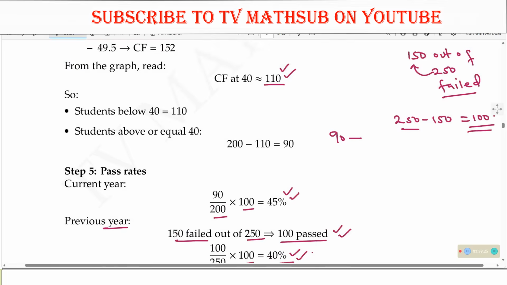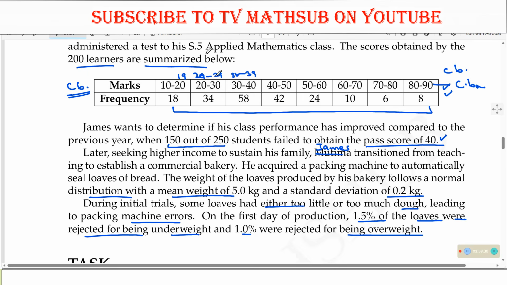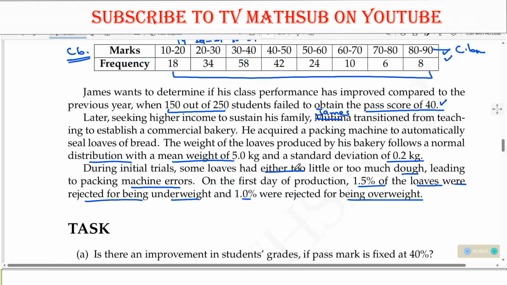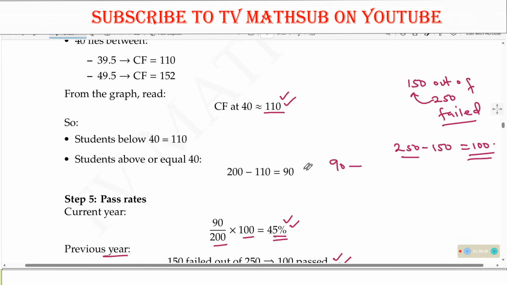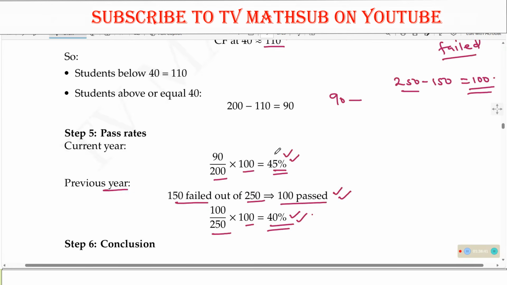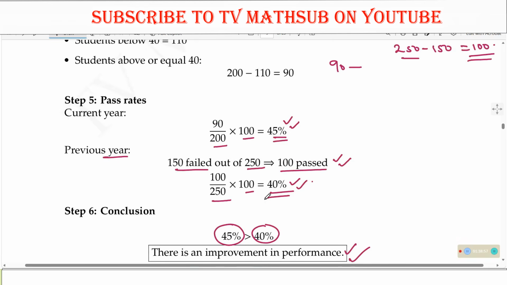But for this year, the pass rate is 45%. So we need to see if there is an improvement. That is what the question is asking: is there an improvement in the students' grades? If the pass mark is 40%, you realize that this year the pass rate is 45%, and the previous year was 40%. So clearly we can say that there is an improvement in performance because 45% is greater than 40%. That is one way.